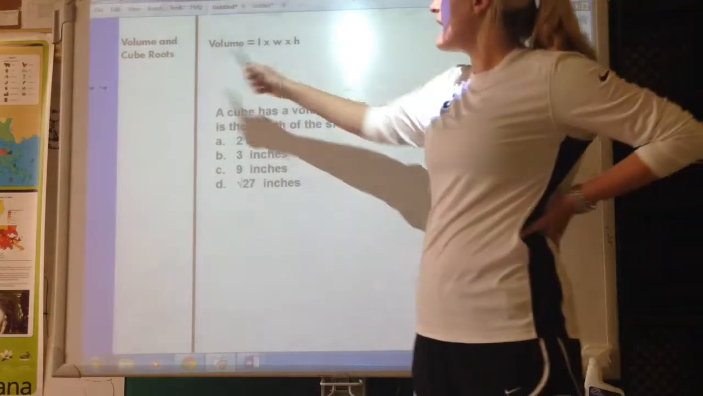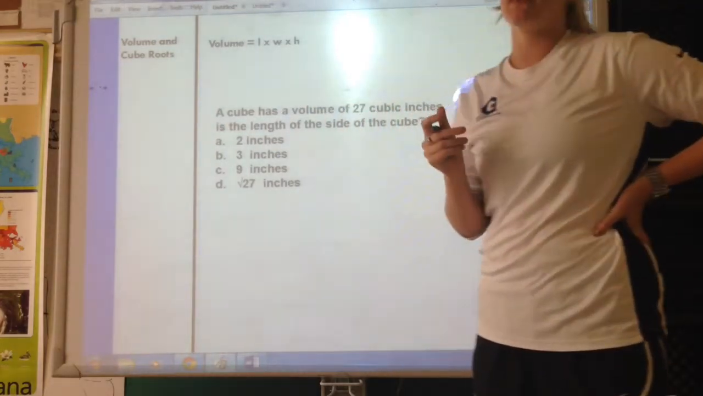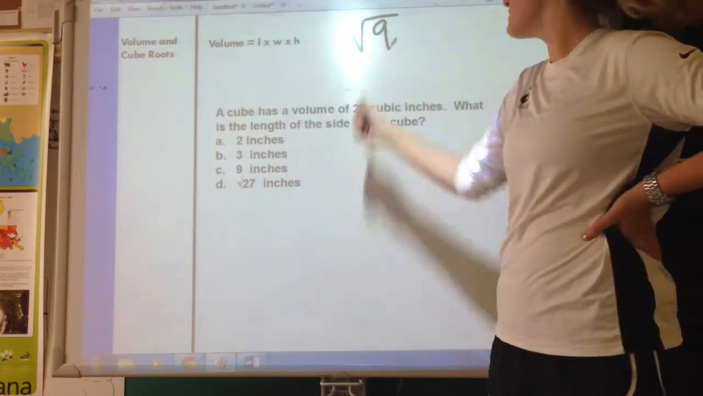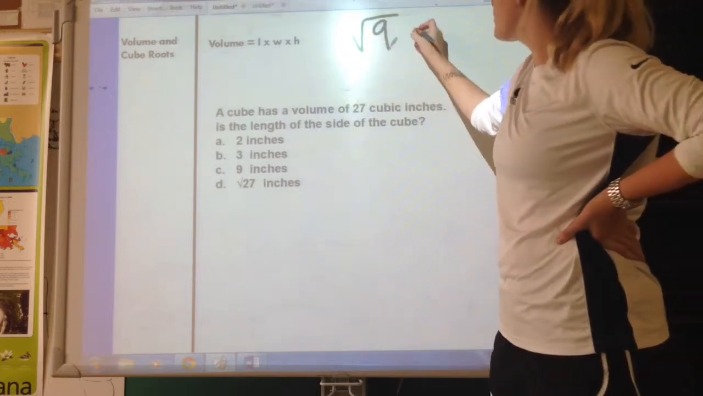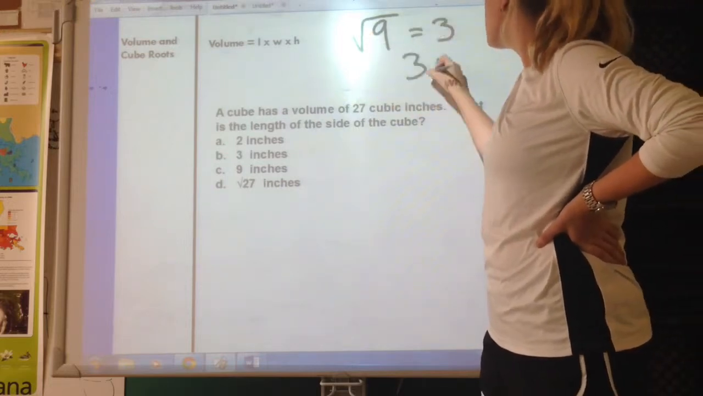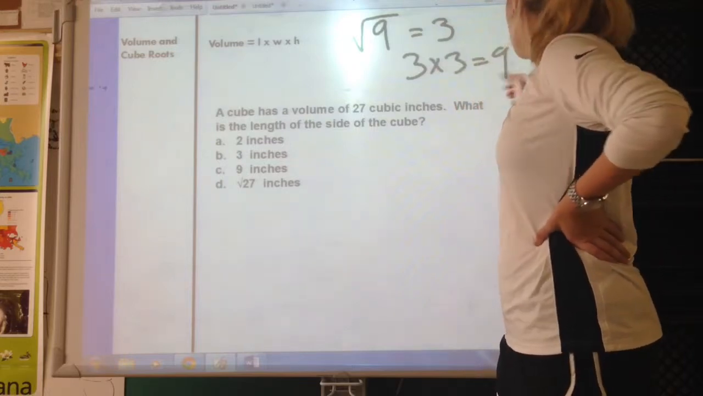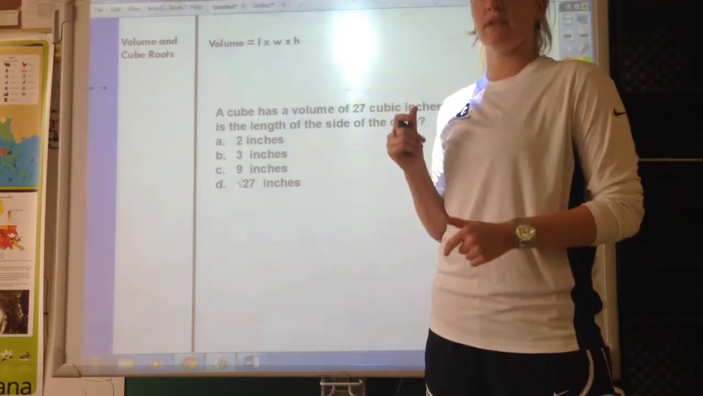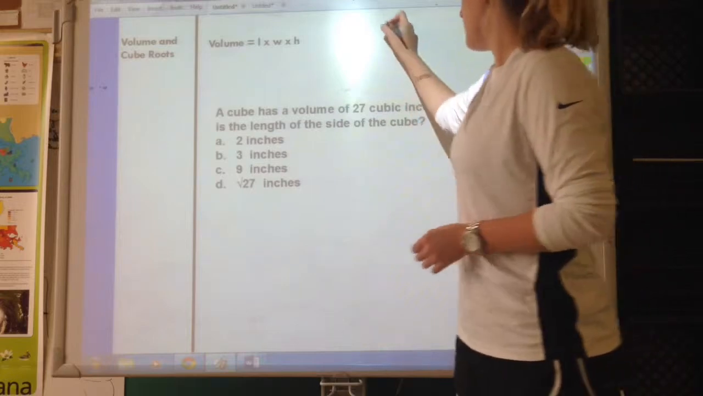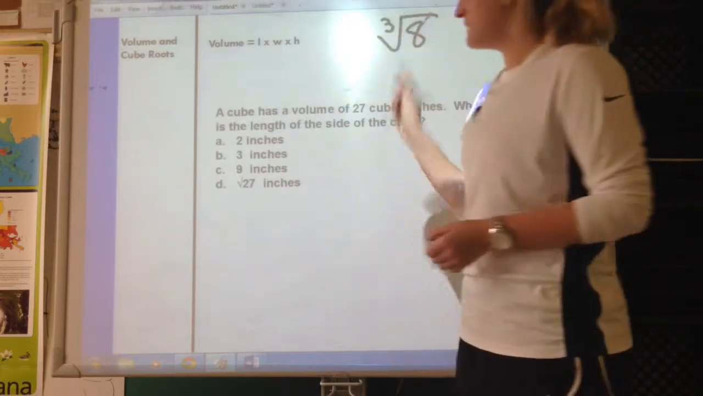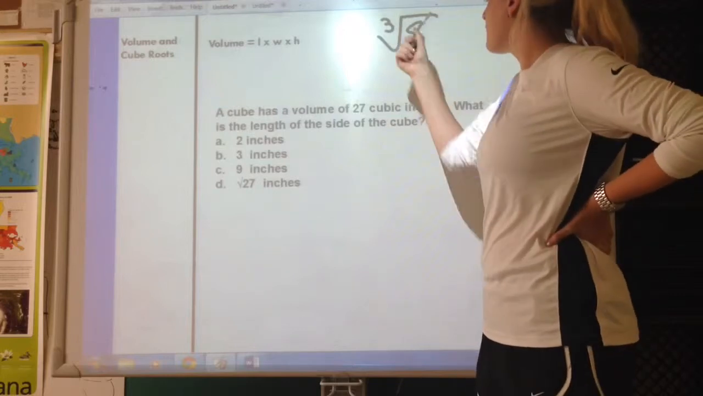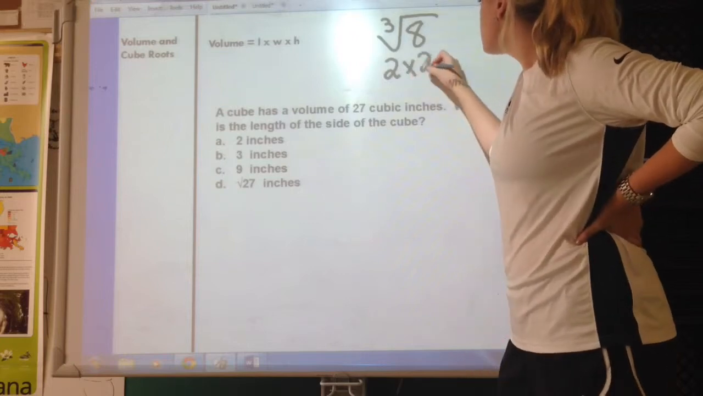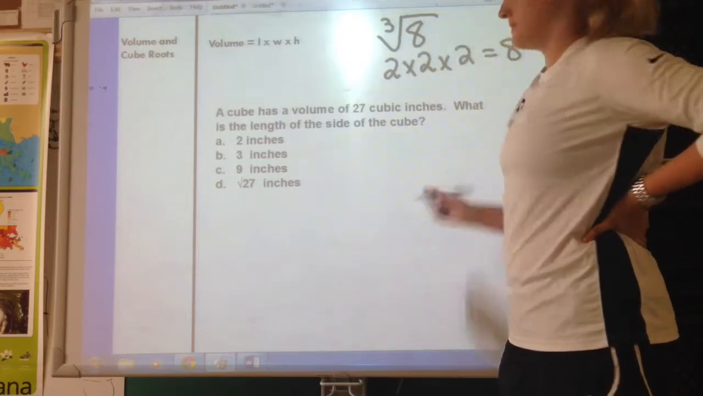All right, my last thing I'm going to talk about today is volume and cube roots. Of course, we recall square roots, which is just a number multiplied by itself to give you the number inside the radical. So I know the square root of 9 is 3, because 3 times 3 equals 9. But if I have cube roots, I have to find a number that's multiplied by itself 3 times. So if I have the cube root of 8, I would think to myself, what number multiplied by itself 3 times will give me 8? And I know that the cube root of 8 is 2, because 2 times 2 times 2 equals 8.